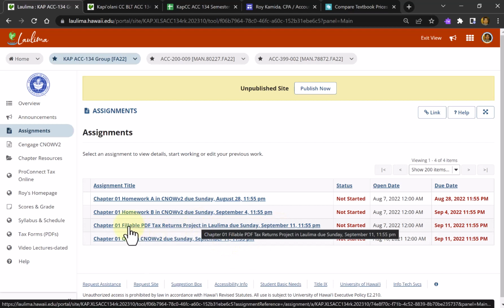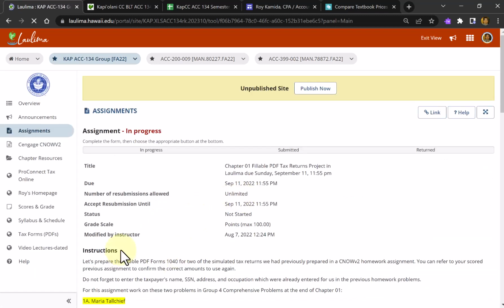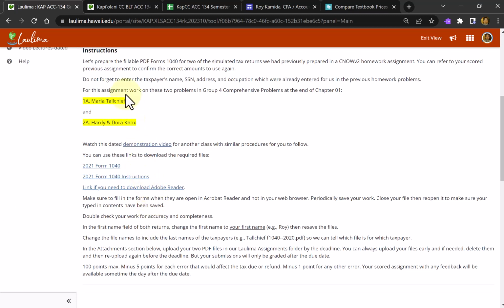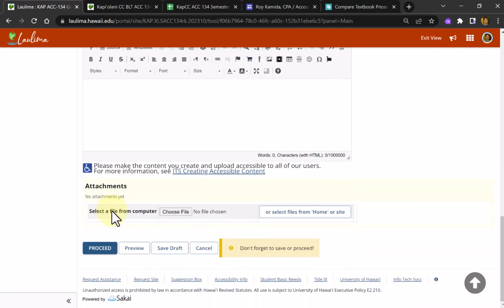The assignment due in Laulima is where you're going to be turning in fillable tax forms, so make sure you read the instructions. These are the instructions here. We're actually redoing tax returns you had done in CNOW V2, these two here. Here are the links to the forms you're going to be turning in, and when you're completed, you're going to be uploading and attaching them here.